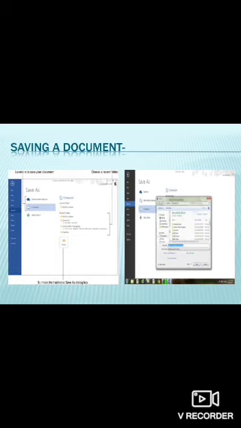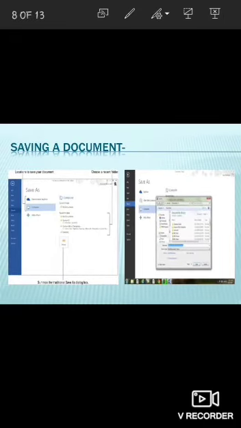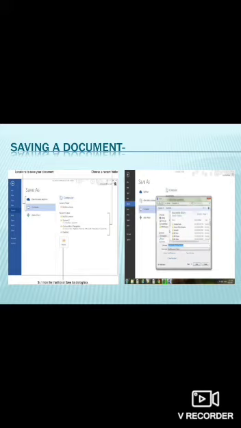Next, saving a document. When you have done your typing in your new Word document, you can save your document. For that, you can click the File tab and select the Save As option. A dialog box will appear like this, and it will ask you to provide a file name. So you can give your own file name, and then you click on the Save button. There is a shortcut key to save the document, which is you can simply press Ctrl+S and your document will get saved.